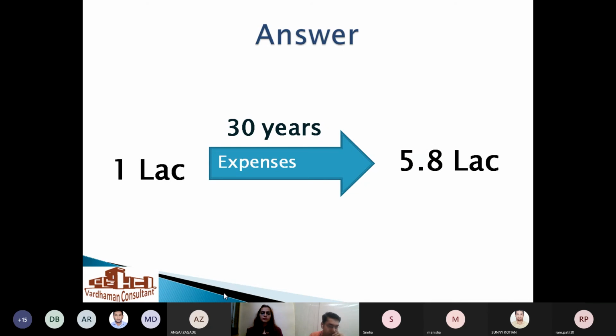So I would also like to discuss lifestyle inflation. So what is lifestyle inflation basically? Lifestyle inflation is nothing but, for example, whenever you start your journey in your career, you never drive the same car. Probably you start with a Maruti and probably you want to go with a Mercedes by the time you retire.